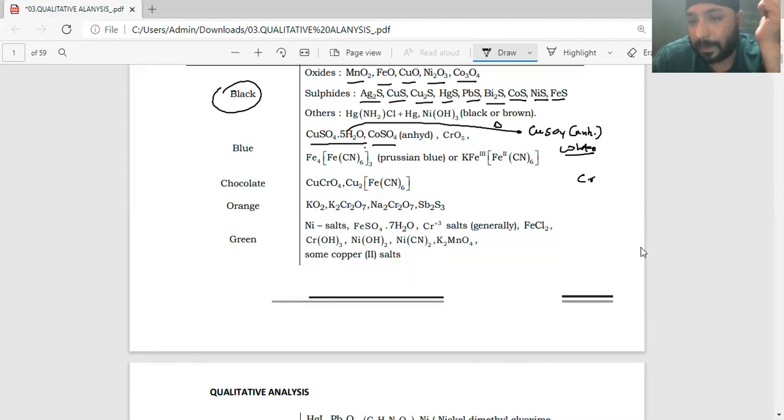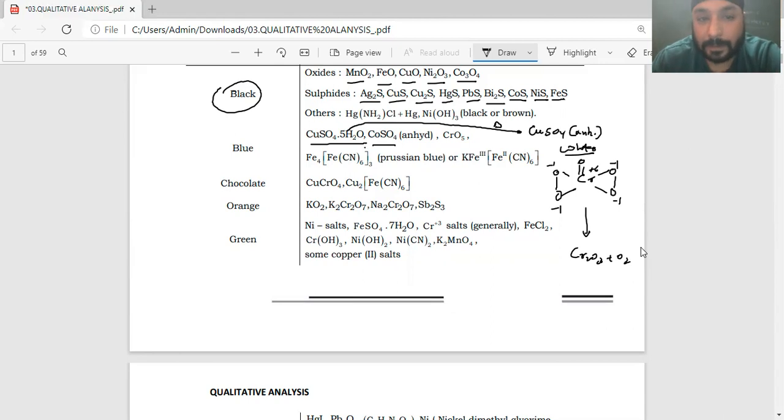Chromium pentoxide, like here, has a structure like this, CrO5, where the oxidation state of chromium is +6. And remember that I do have two peroxy bonds in CrO5. Getting it? It's a very nice oxidizing agent. It is not very stable. It decomposes readily to give oxygen gas. So it decomposes, right, to give Cr2O3 plus oxygen gas. These are the extra points which I'm telling you, so that while seeing this lecture, you can jot down these points, so that it gives an extra edge later on also in chapters like D block, P block, and F block, right?